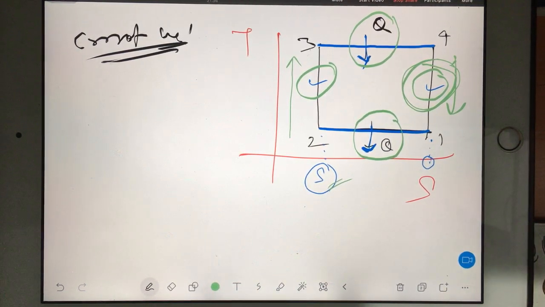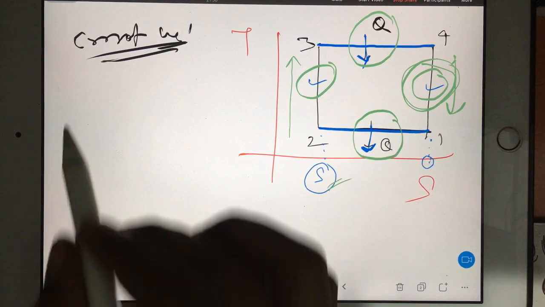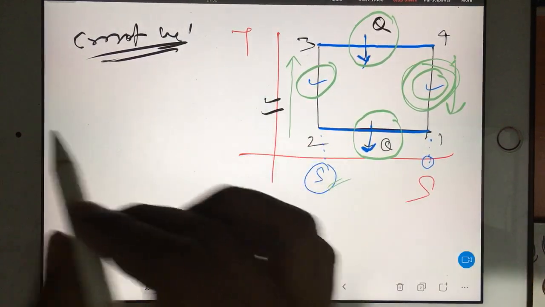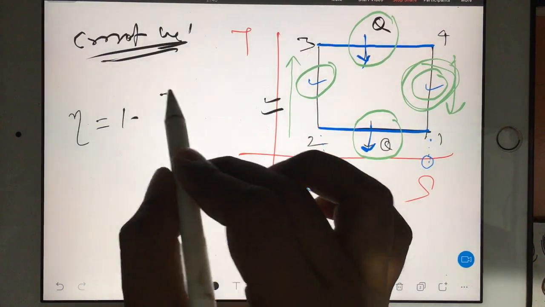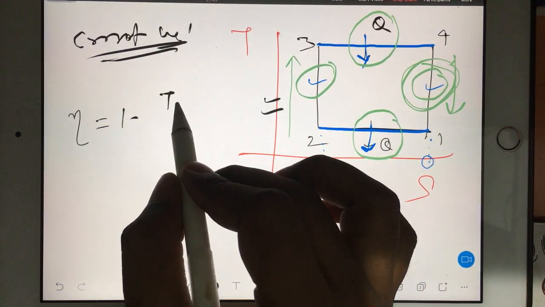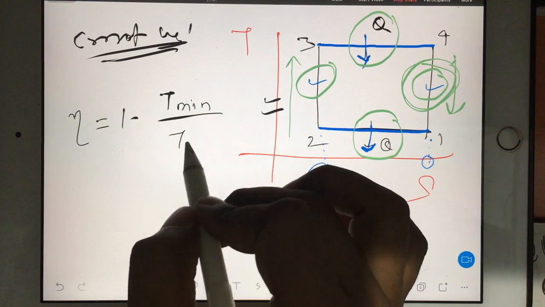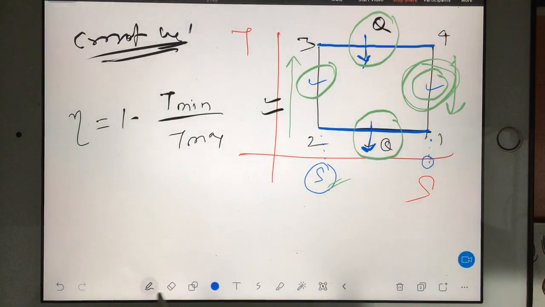Now we can check how to find out the efficiency again. So here, to find out Carnot efficiency, it is very easy. Your efficiency for the Carnot, I have already taken. It is nothing but 1 minus T minimum by T maximum. This is the efficiency formula for the Carnot cycle.